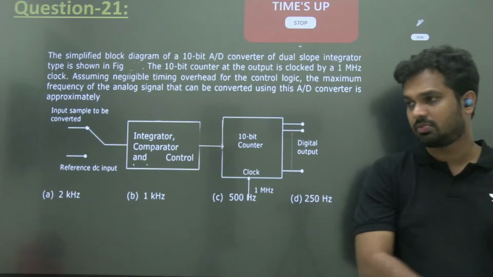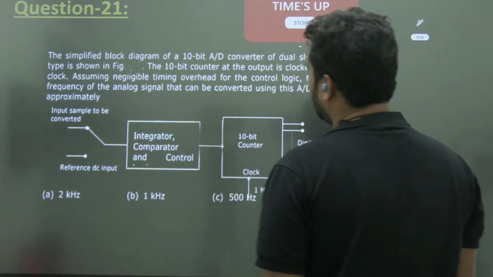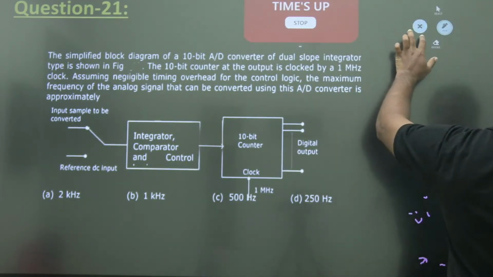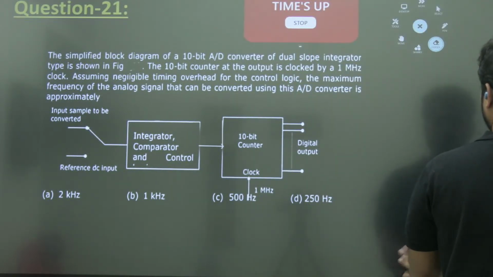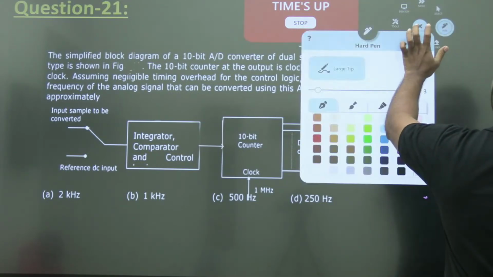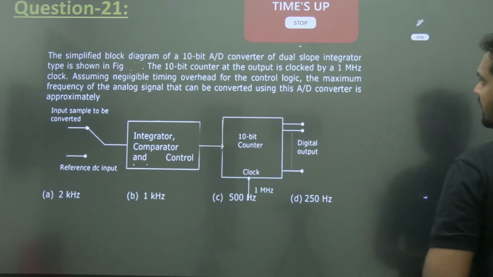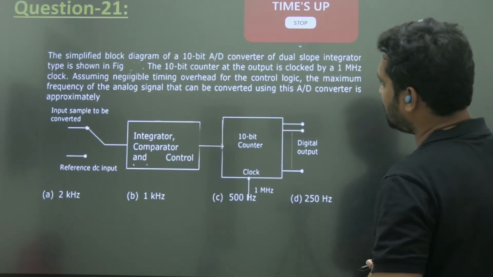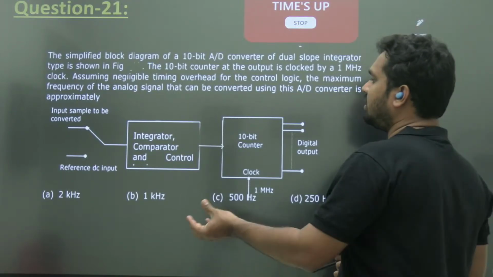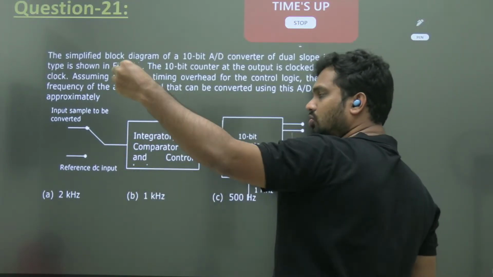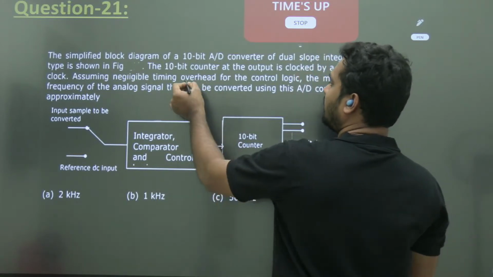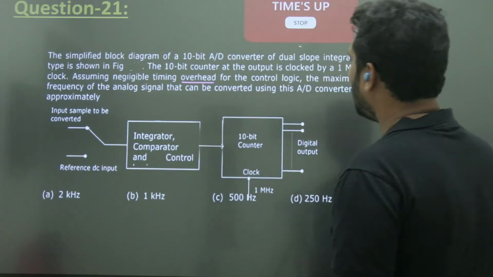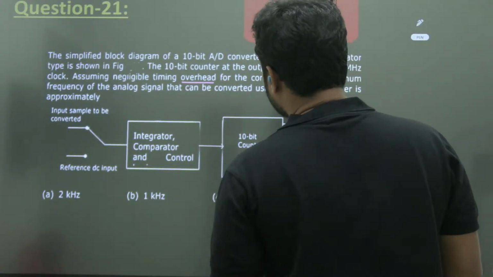Okay, let me explain. The simplified block diagram of a 10-bit dual slope ADC is shown in the figure, the 10-bit counter at the output clocked by 1 megahertz. Assuming negligible overhead means no extra time beyond this. That is the meaning of overhead. Don't worry, many people will stop reading this question after seeing the word overhead. The maximum frequency of the analog signal that can be converted.